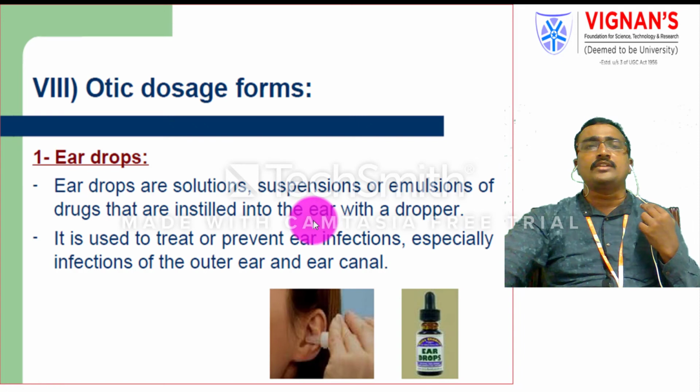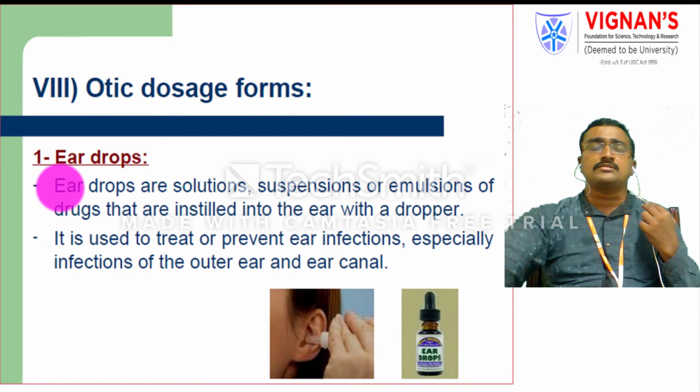The ear drops you can call otic dosage forms. These sterile drops are inserted in the ear cavity, mostly available as a solution, suspension or emulsion form of the drugs. These are instilled into the ear with a dropper. You use these mainly for controlling or treating ear infections, especially infections in the outer ear and ear canal area. These drops are also used to remove waxy material, the excess wax present in the ear cavity.